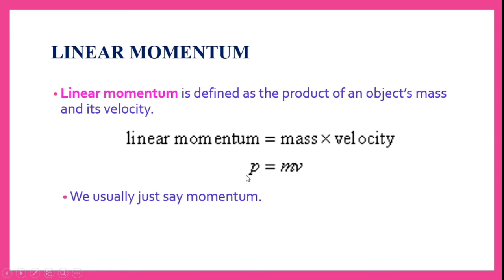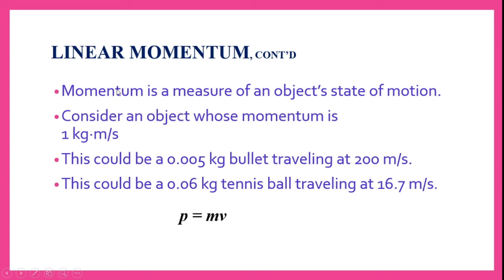Linear momentum is denoted by the letter p. So p is equal to m into v. For linear momentum, we usually say momentum. So momentum is a measure of an object's state of motion. Momentum gives the value for an object which is in motion.